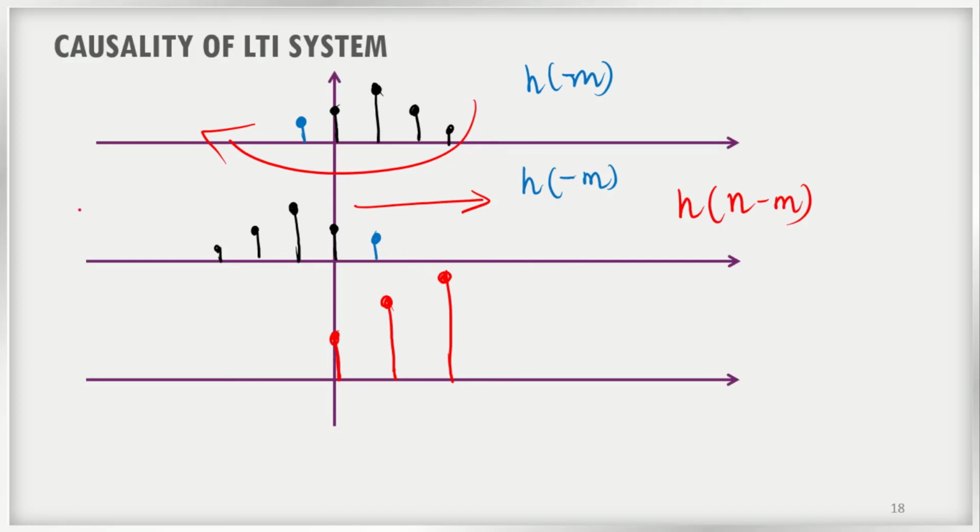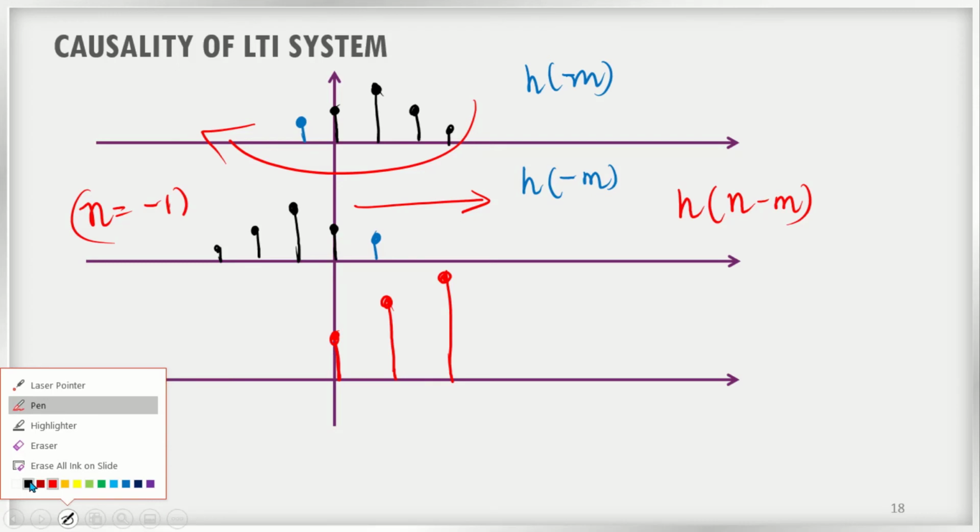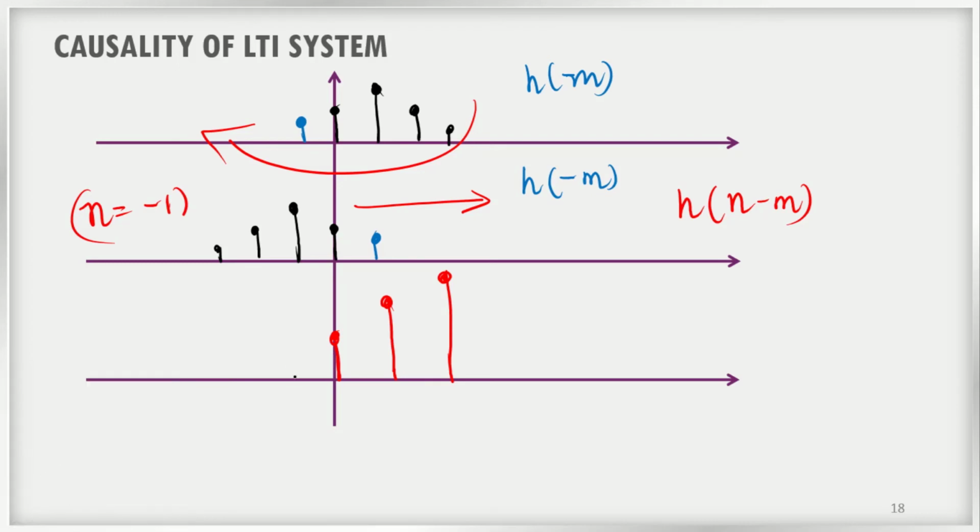Now assume that n is equal to minus 1, right? So when n is equal to minus 1, how will the signal look? The signal will look like this. This will come to minus 1, this will go to minus 2, again this will come to minus 1, and so this is minus 1, this is minus 2, this is minus 3, this is minus 4, right?